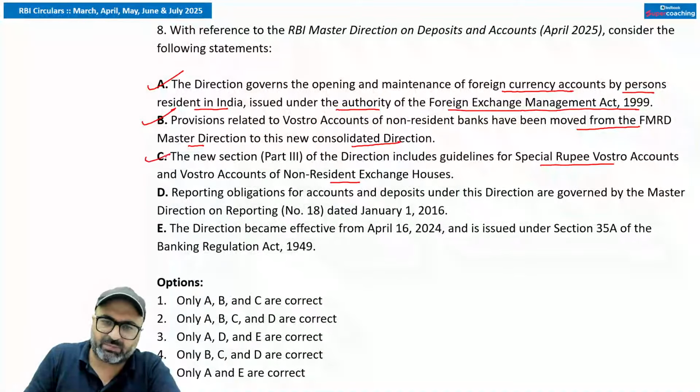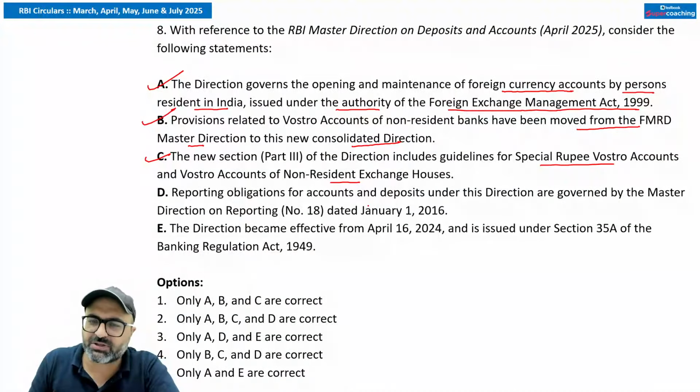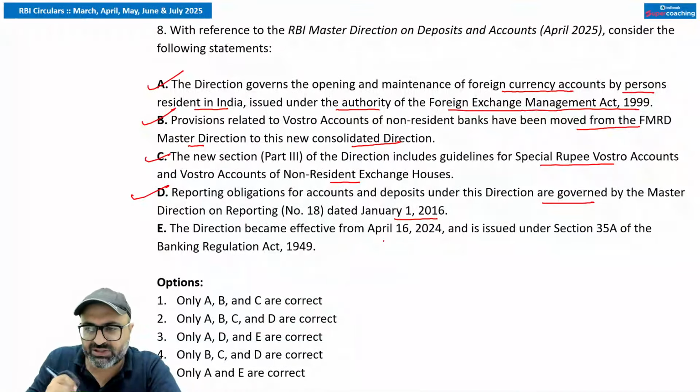That is also correct. Reporting obligations for accounts and deposits under the direction are governed by the Master Direction on Reporting dated 1st January 2016. That is also correct. The direction became effective from 16th of April 2025 and is issued under Section 35 of the Banking Regulation Act.